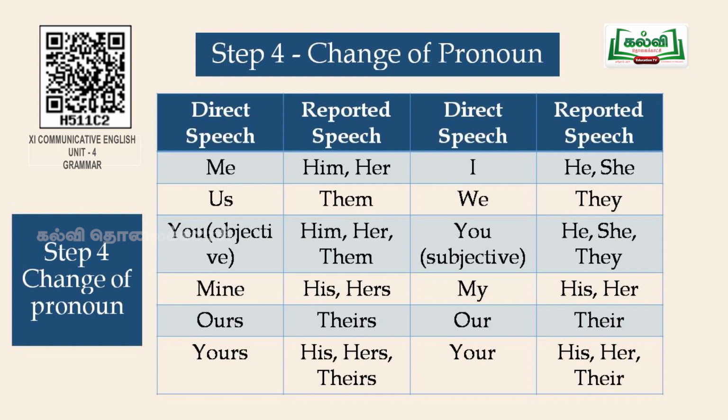So the pronoun me in the direct speech has to be changed to him or her. Us becomes them. You, if it is in the objective sense, then it has to be changed to him, her or them. Mine has to change to his or hers. Ours should be changed to theirs. Yours should change to his, hers or theirs.